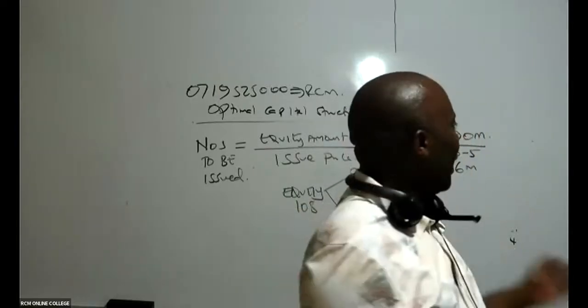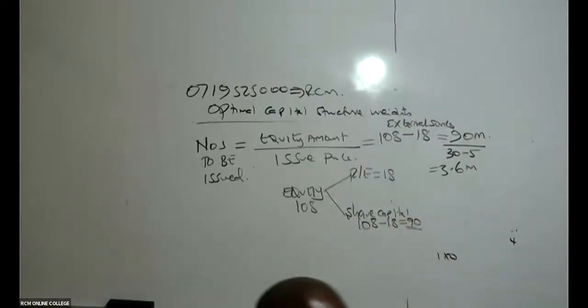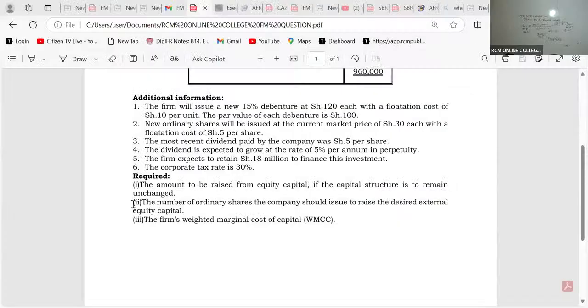So 30 minus 5 gives 25. Once I'm able to do something on the optimal weights, I'll get back to that in the next 2 minutes. Otherwise, allow me to finish this before I allow those who have understood to run away, and I'm left with somebody who has not understood.